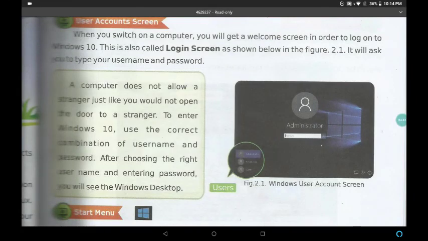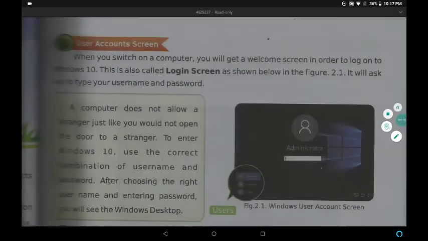A computer does not allow a stranger, just like you would not open the door to a stranger. To enter Windows 10, use the correct combination of username and password. After choosing the right username and entering the password, you will see the Windows desktop.